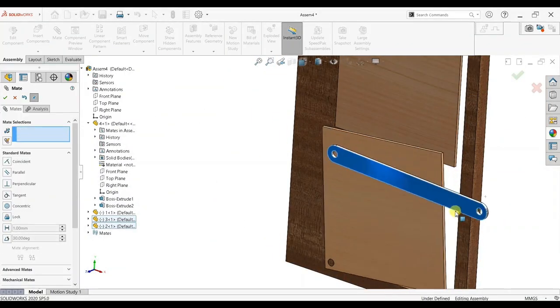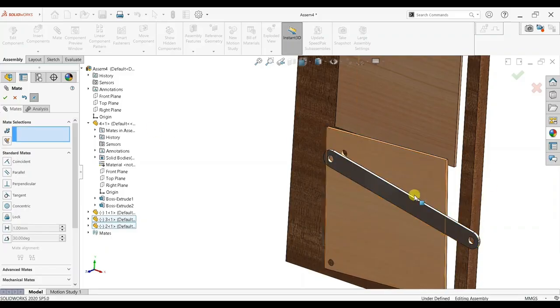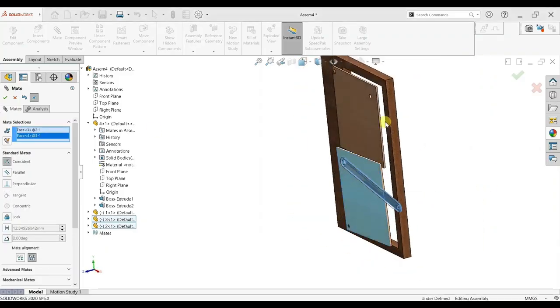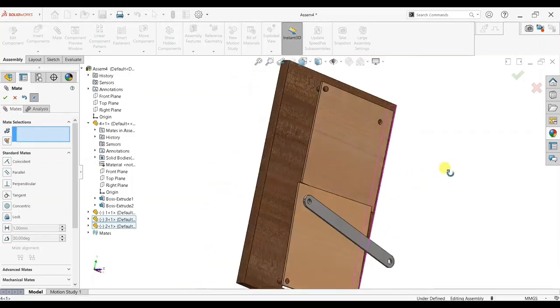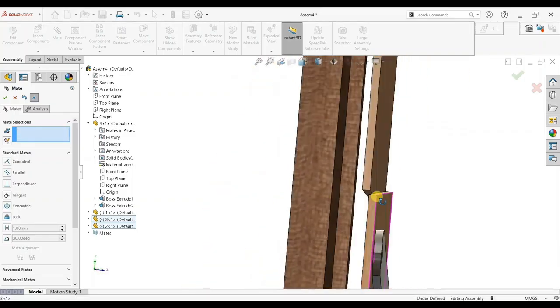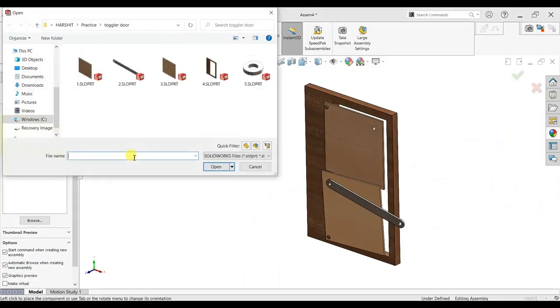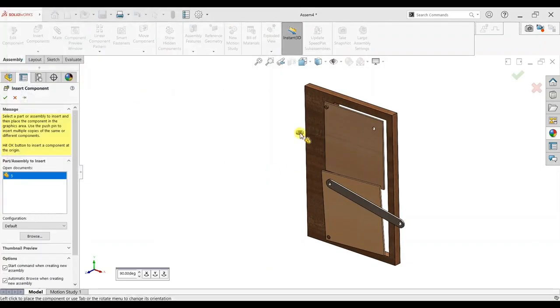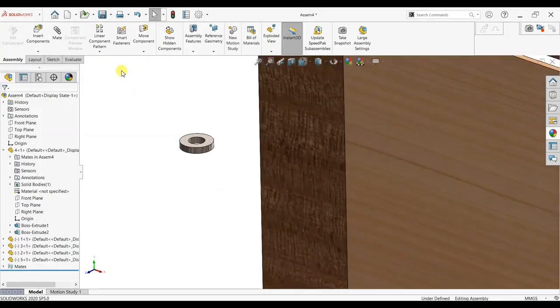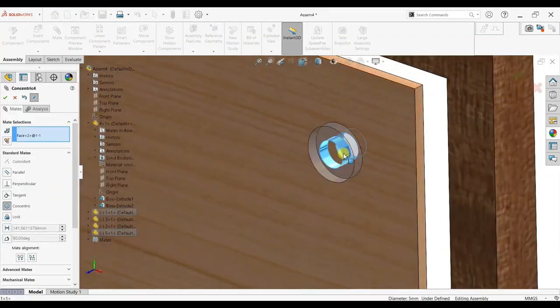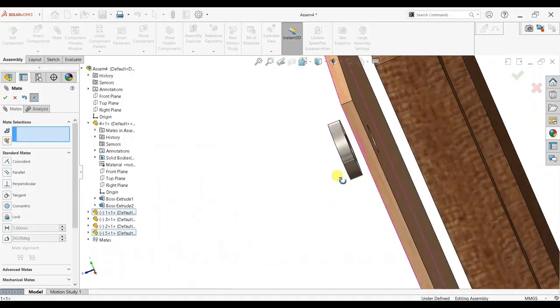Circle inside and inside. OK, drag it to the front side, click face and face. Same way to click this link. OK, first we will add the spacer.